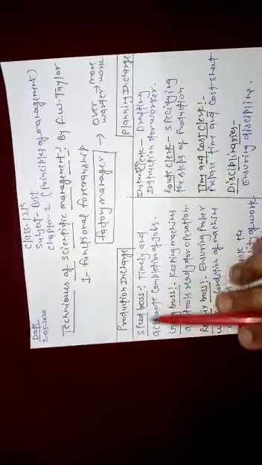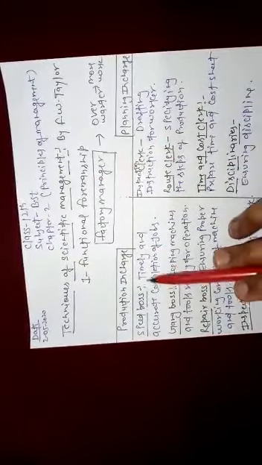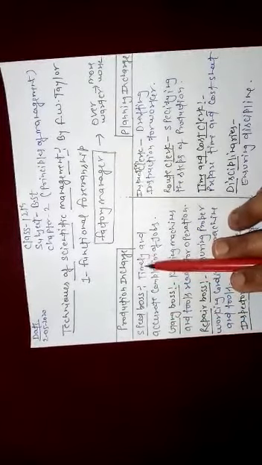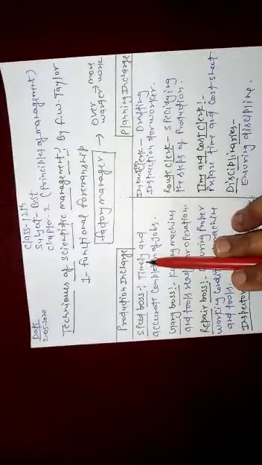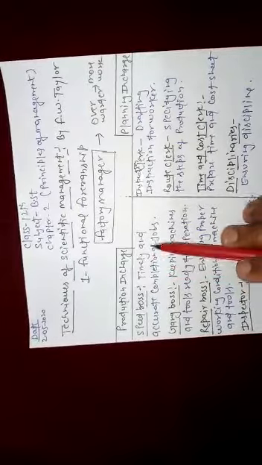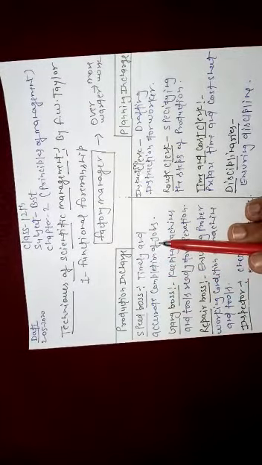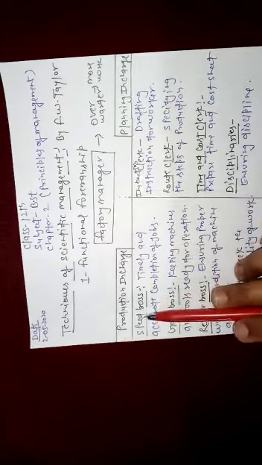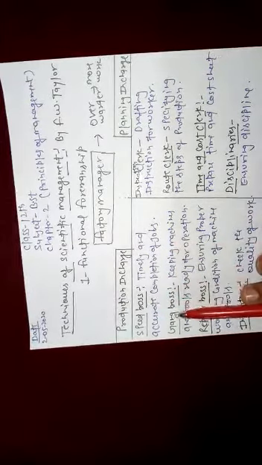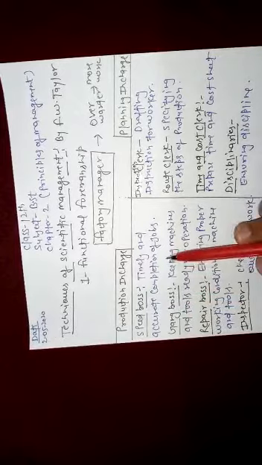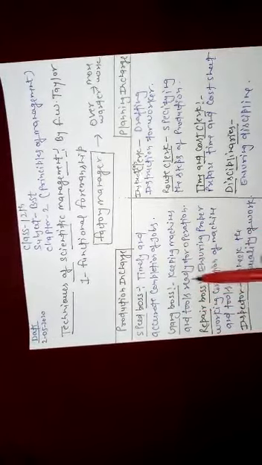In production in charge, the speed boss is a person who ensures timely and accurate completion of jobs. Thereafter the gang boss keeps machines and tools ready for operation.